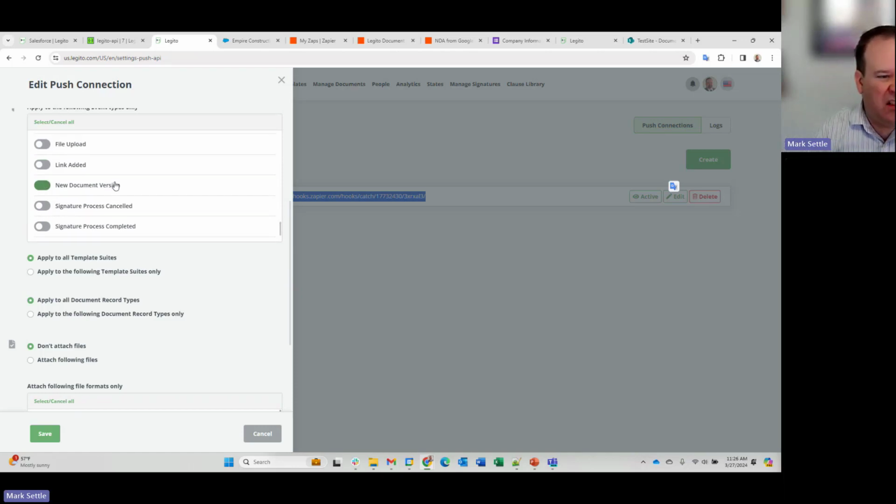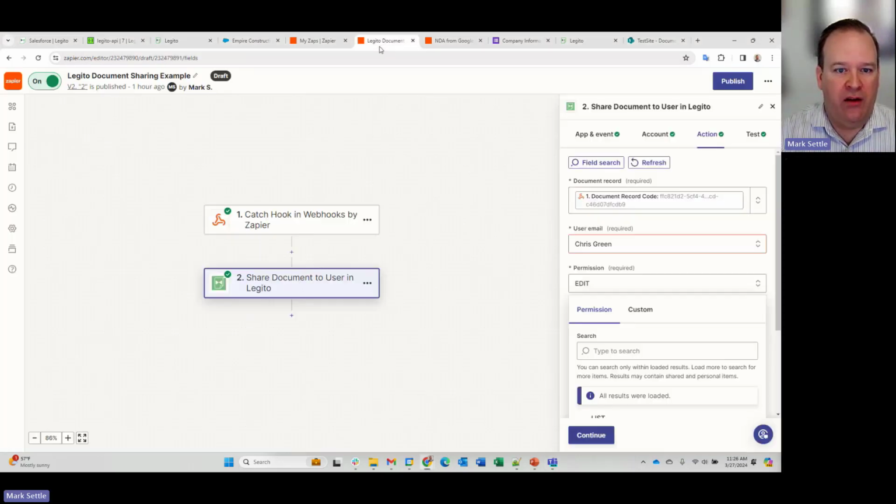So basically on any save in a document, the very initial save or any save, it runs this push request back to Zapier, and then Zapier runs the actual sharing of that document to Chris Green. So I can set this up and have it share any document, and I can have it do a specific template or only certain templates, and it's all just configurable in that push API configuration inside of Legito.